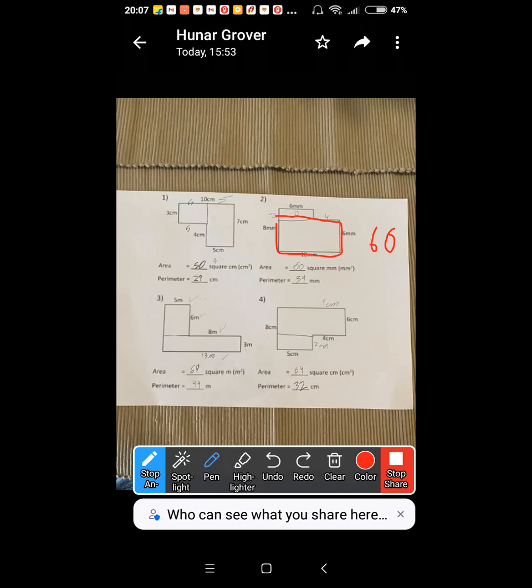Hunar, calculate this area now. Tell me how to do. Don't calculate. Tell me how to do. So we'll add 6. No, the area we will do 2 into 6, that is 12. Then 10 into 6, which is 60, and 12 plus 60. Why didn't you do that right in the first place? Now answer that question.